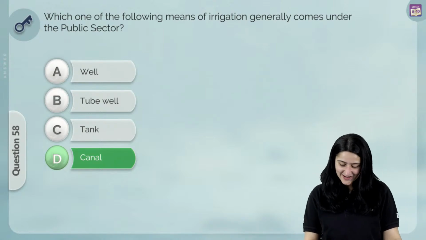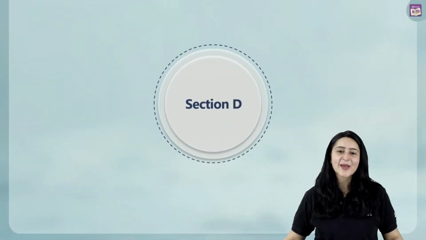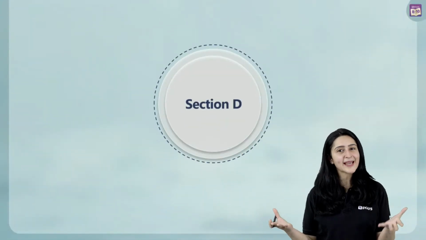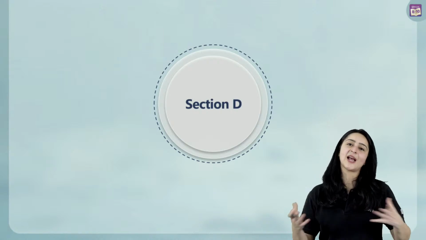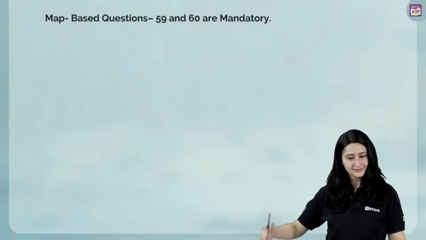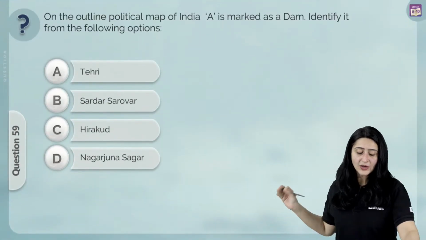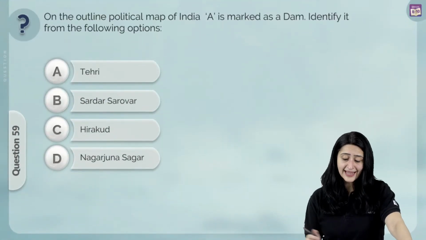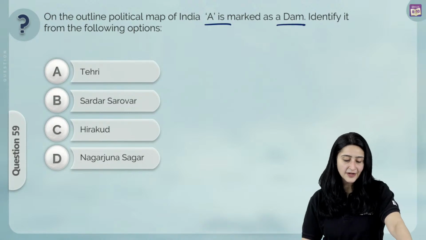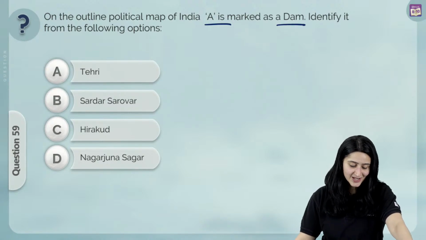Let's move on to our last section, section D, which is a map-based question. There are 2 map-based questions. We had to answer both. Very, very easy. We're going to read the questions. On the outline of the political map of India, A is marked as a dam. Identify it from the following options: Tehri, Sardar Sarovar, Hirakud or Nagarjuna Sagar.